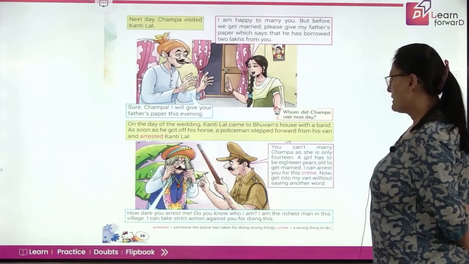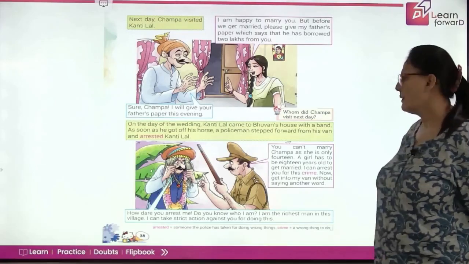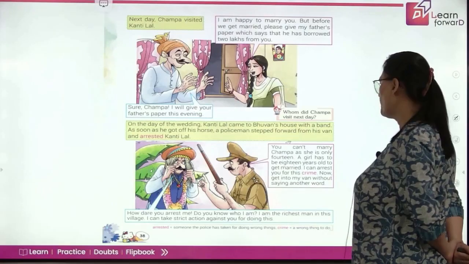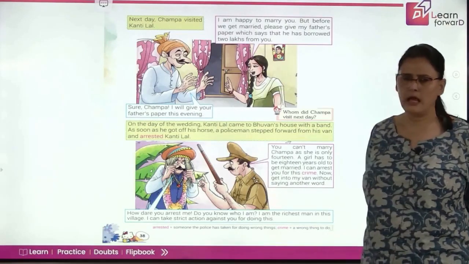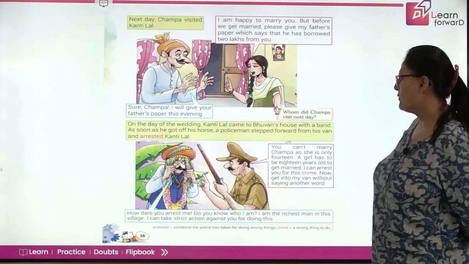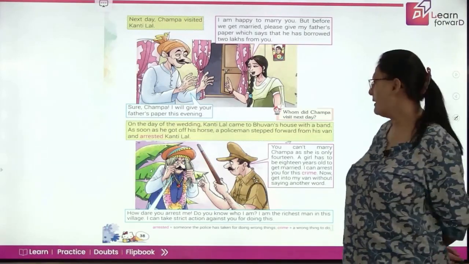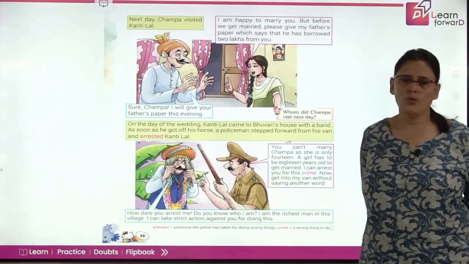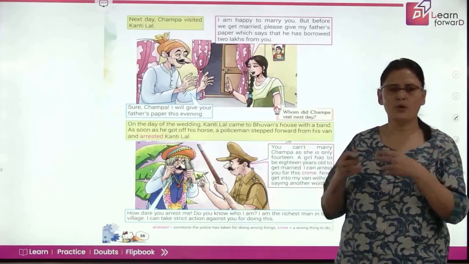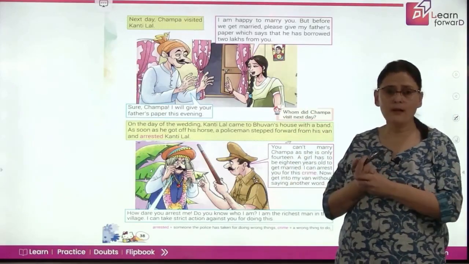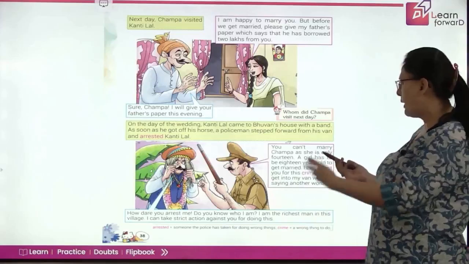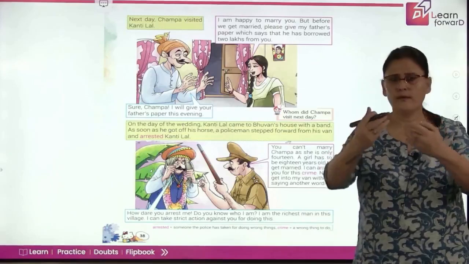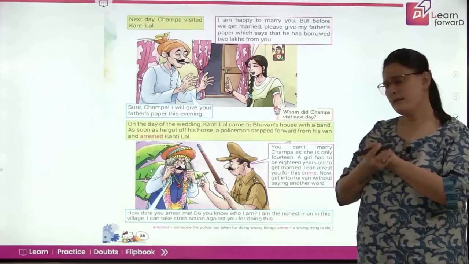On the day of the wedding, Kantilal came to Bhuvan's house with a band. As soon as he got off his horse, a policeman stepped forward from his van and arrested Kantilal. So, one day on the day of his wedding, when Kantilal came to Bhuvan's house with all the bands and all the people who were playing music, the same procession we have for the marriage, he steps down off his horse, and he finds a policeman stepping forward towards him, and he arrested Kantilal.